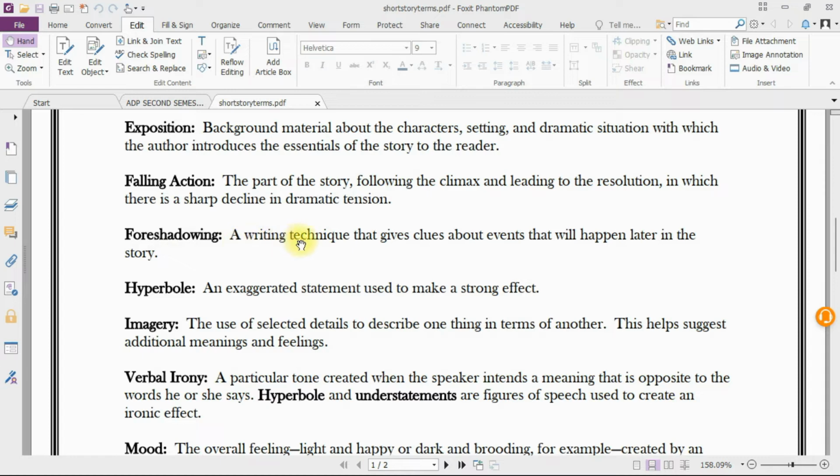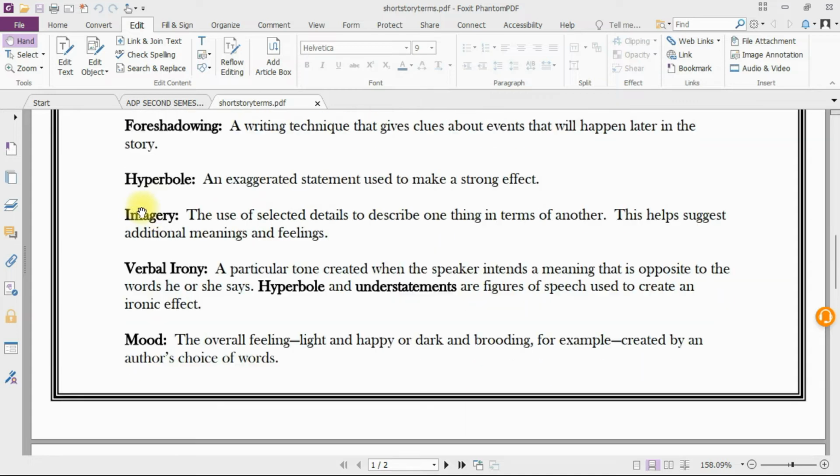Foreshadowing: a writing technique that gives clues about events that will happen later in the story. Hyperbole: an exaggerated statement used to make a strong effect. Imagery: the use of selected details to describe one thing in terms of another. This helps suggest additional meanings and feeling.